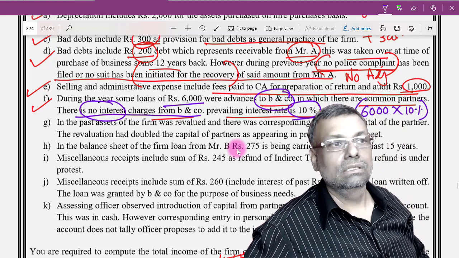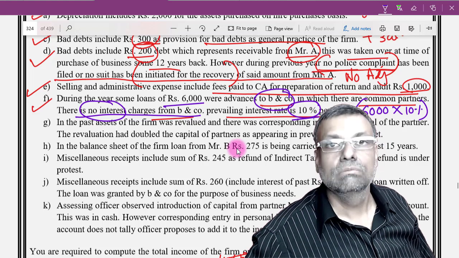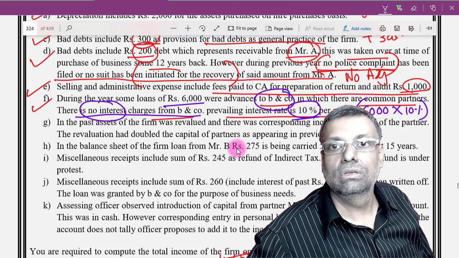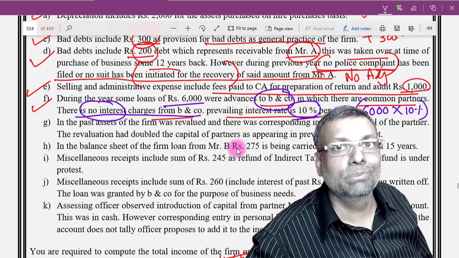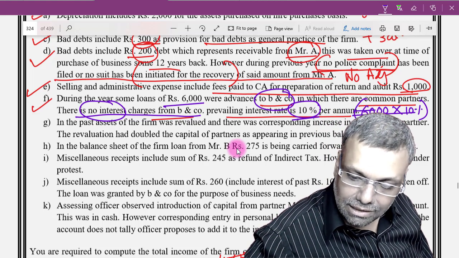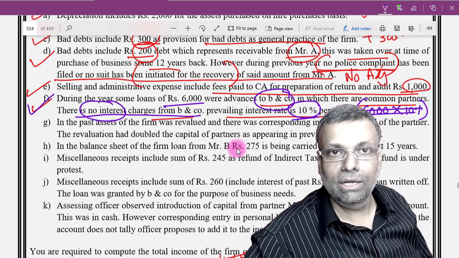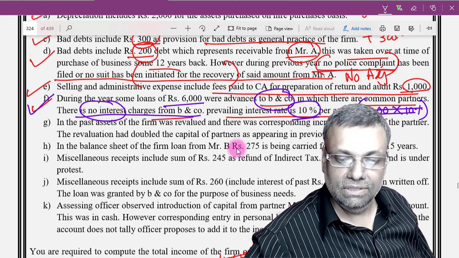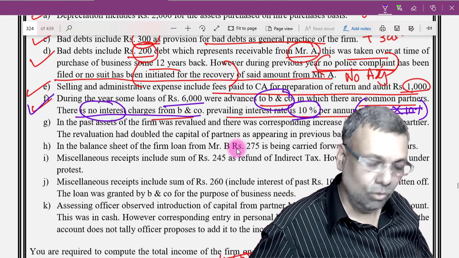He will say that you charge it to income because you are not charging interest, so you should have charged, and so it should have been brought to tax. But there is no actual income, there is no real income in this particular circumstance. So these additions to the income should not be done and no adjustments will be required. But this point is always a debatable point on the grounds of genuineness, because there is no real income, no question of any taxation ever coming into the picture.